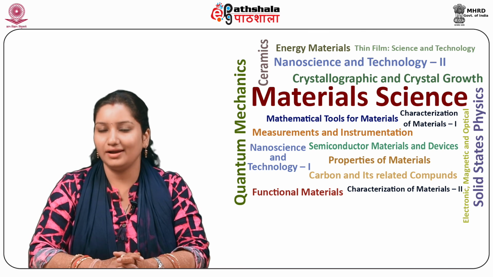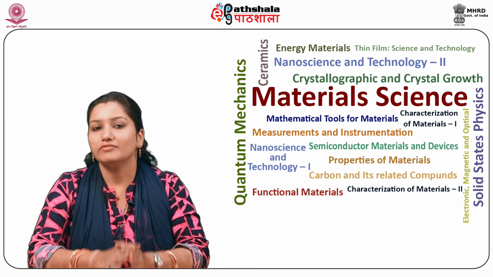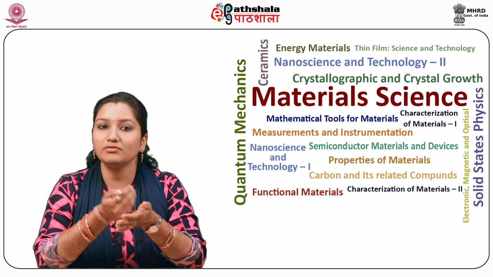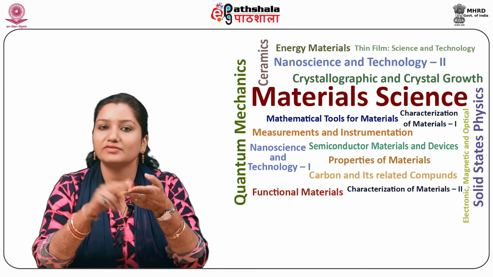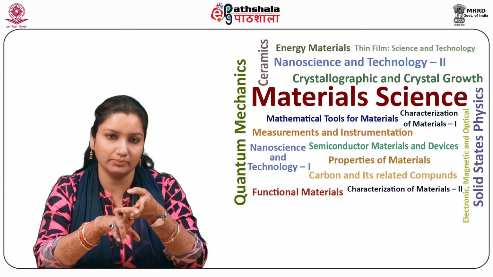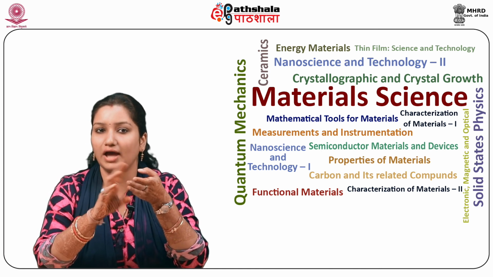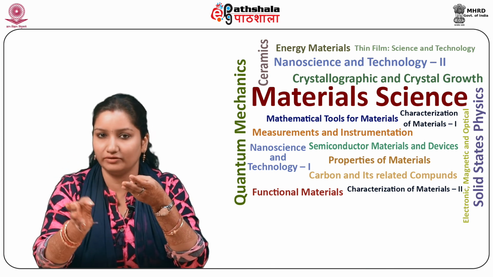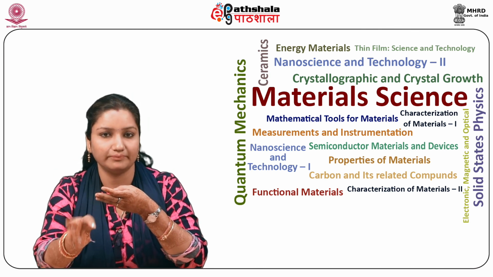So students, let us now summarize what we have learned in this module. First of all, we had an introduction about ferromagnetism, then how ferromagnetism exists in various materials. Secondly, we learned about the domain formation in ferromagnetic thin films. Thirdly, we had the introduction or the idea about the domain walls. Then we studied the different types of domain walls, mainly Bloch walls and Neel walls.